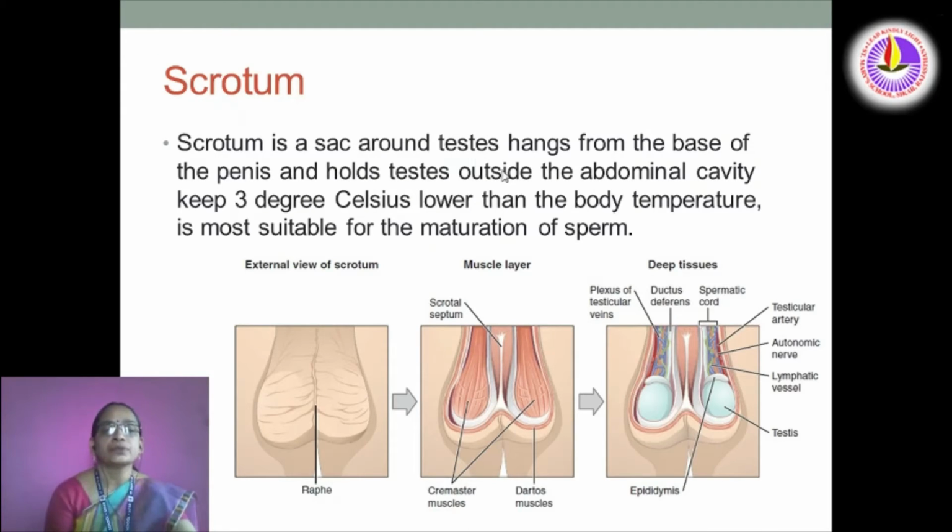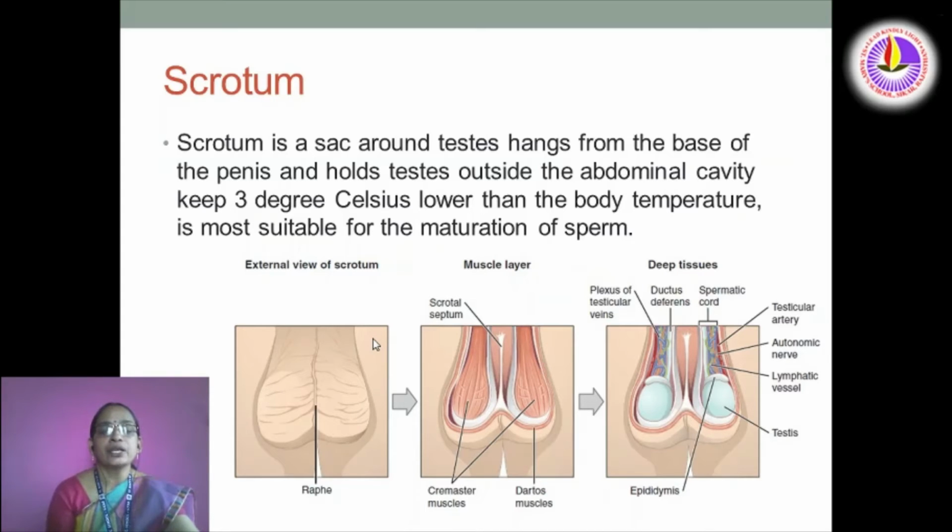Scrotum. Scrotum is a sac around testis, hangs from the base of the penis and holds testis outside the abdominal cavity. It is kept 3 degrees Celsius lower than the body temperature, which is most suitable for the maturation of sperm. So what is its function? It is hanging just outside the body cavity.